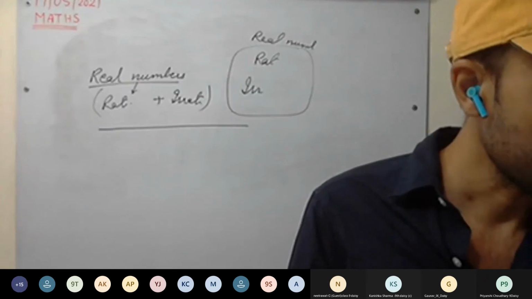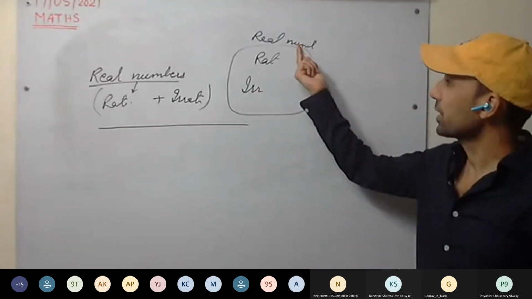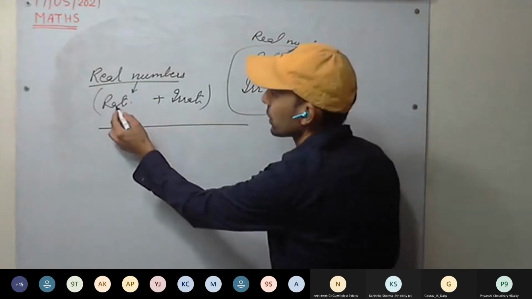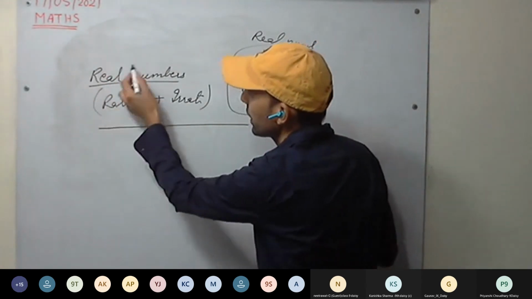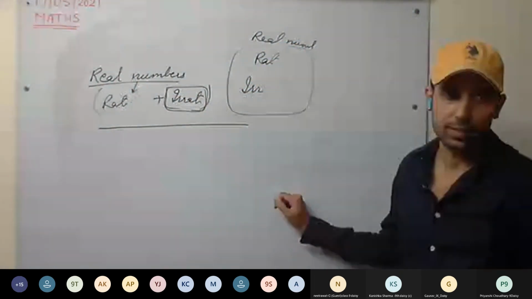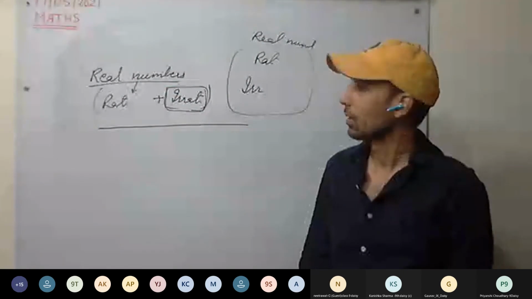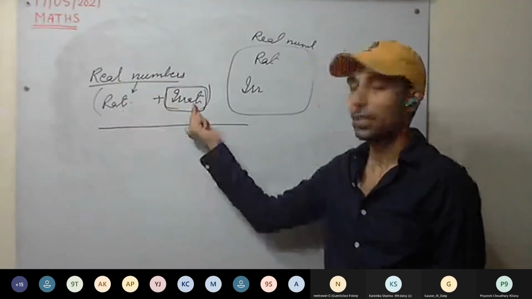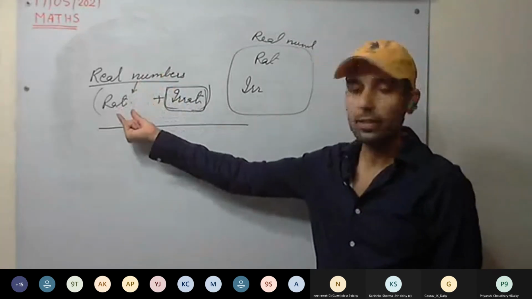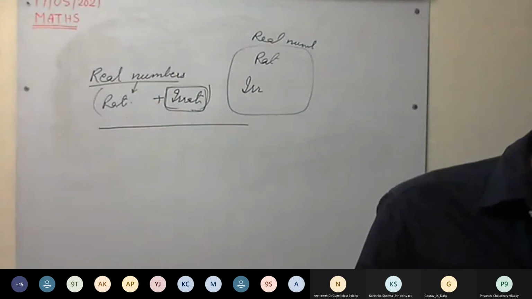Next one, all real numbers are rational numbers. It is false. All real numbers are not rational because some are irrational as well. Because in real numbers, rational and irrational both are contained. So we cannot say all real numbers are rational numbers. Only some may be rational. So it is false.